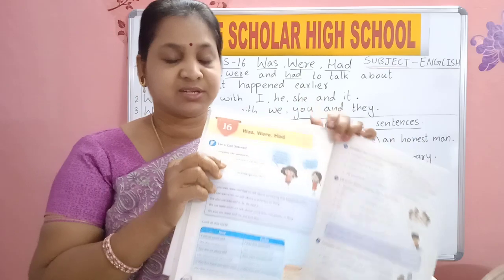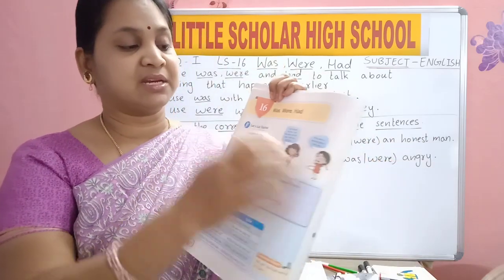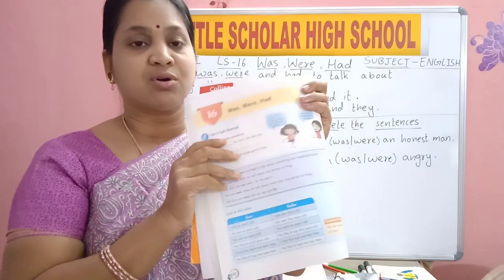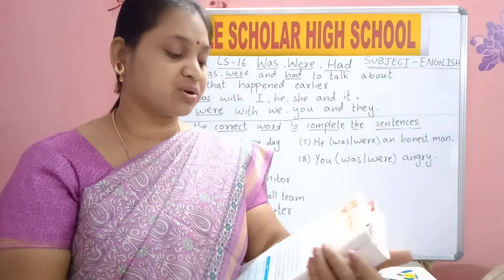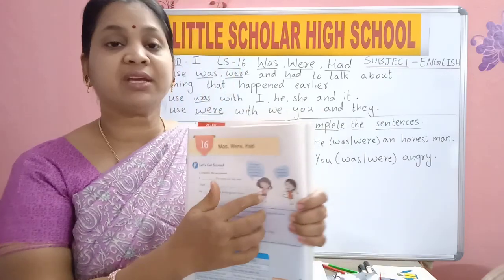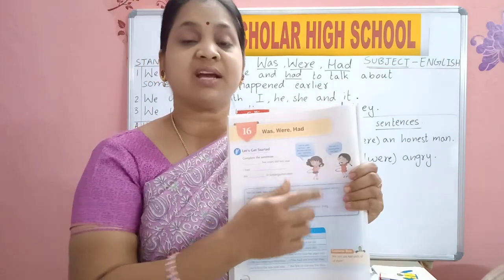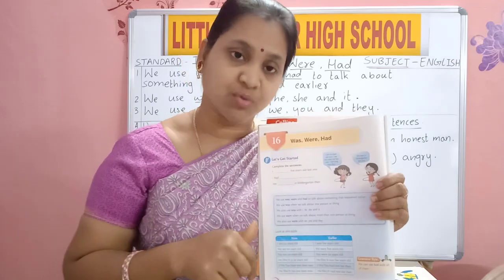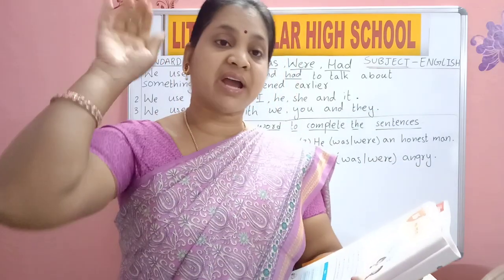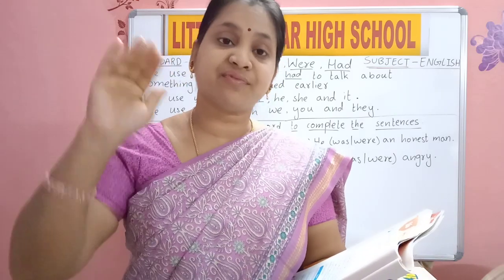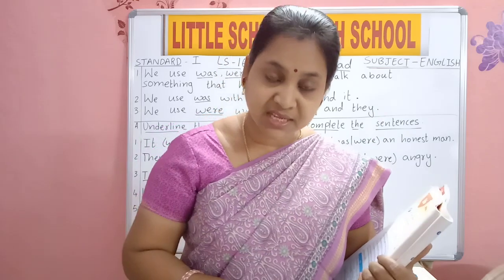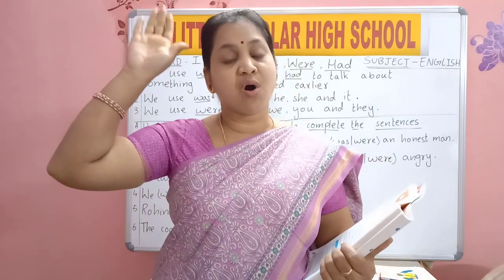Here dashes are given. We should fill these gaps. Now listen here. Two girls are talking. Shall we read what they are talking? I am 6 years old now. She is saying that I am 6 years old now. I was 5 last year. I was 5 years old last year. Now I am 6, but last year I was.